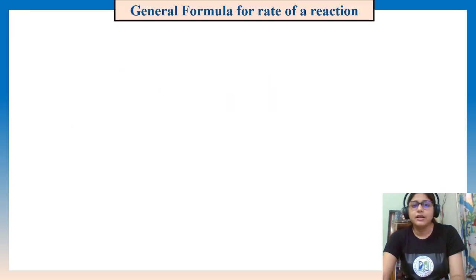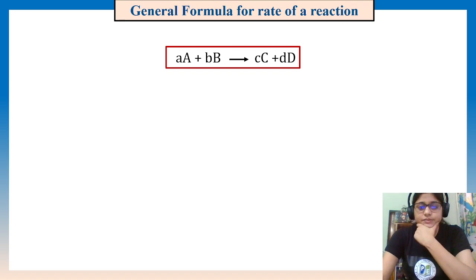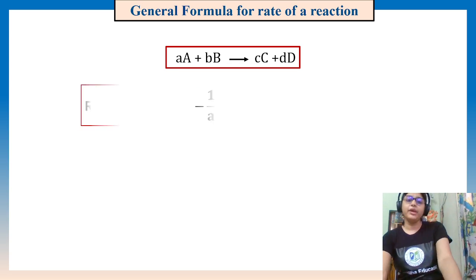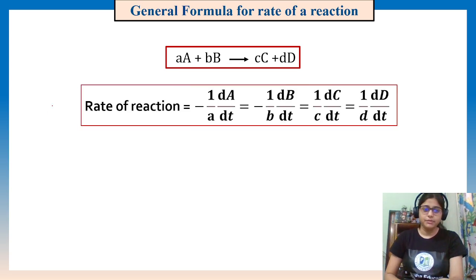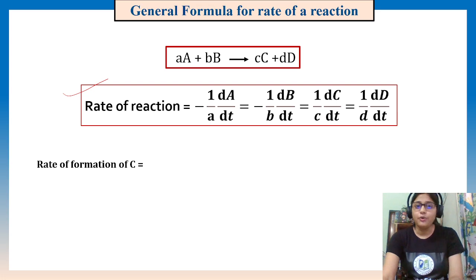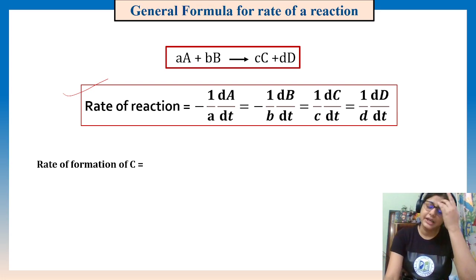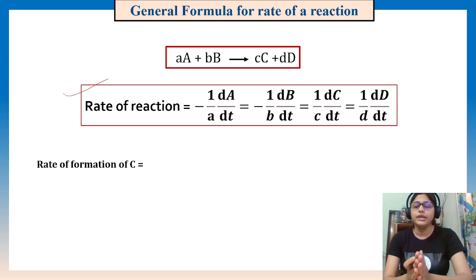Now, the general formula for the rate of a reaction is like this. Coefficients are A, B, C, and D. So the rate of a reaction will be this. Coefficients are divided, with a negative sign for reactants and a positive sign for products. Fine.